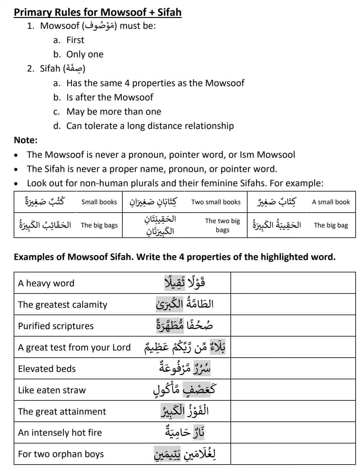So when we say Bismillah ar-Rahman ar-Rahim, we should feel the mercy and the love of Allah subhanahu wa ta'ala. There are so many characteristics of Allah subhanahu wa ta'ala, but we are saying He is the most loving, caring and merciful. We are saying that name. May Allah subhanahu wa ta'ala help us to understand the Quran, take it into our life and spread it all over the world, inshallah, before we go to the Qabr. If you have any doubt, just ask. This is the lesson for the Mowshoof Sifa.